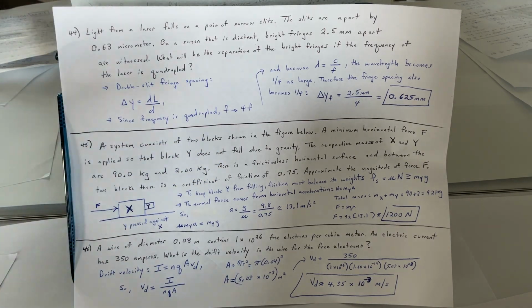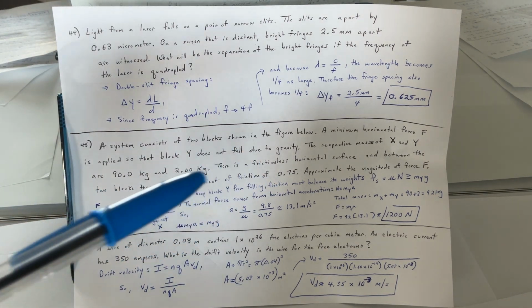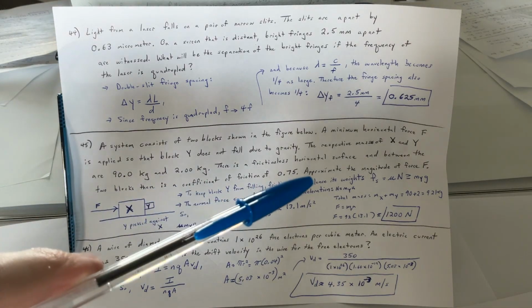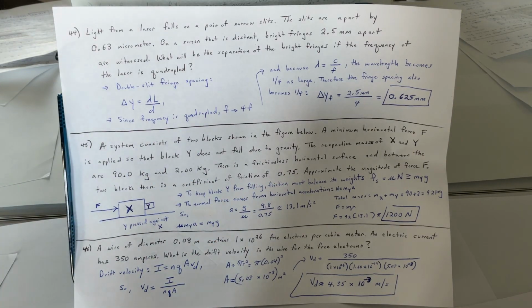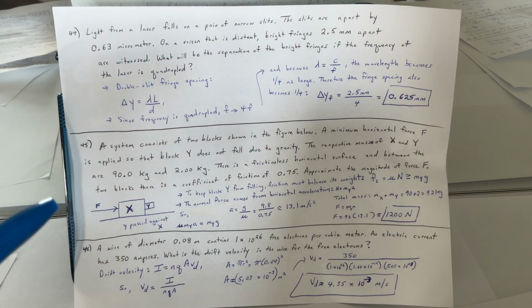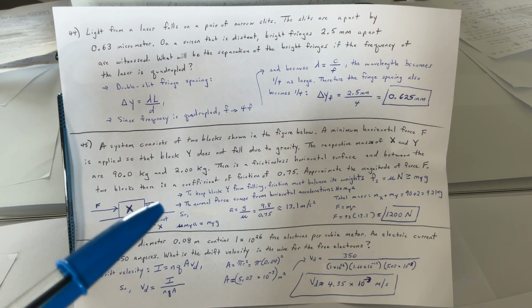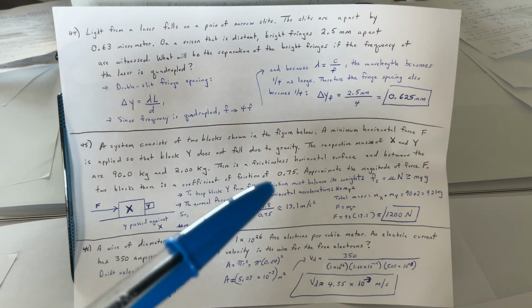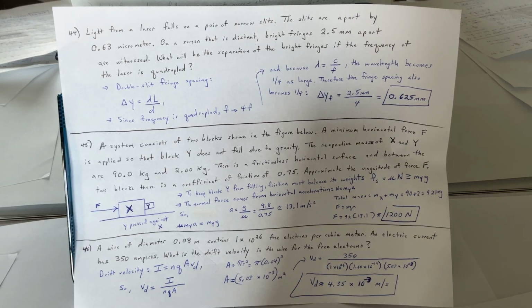And there's a frictionless horizontal surface in between the two blocks. And between the two blocks, there's a coefficient of friction of 3/4, 0.75. Approximate the magnitude of the force. So again, force is being applied horizontally, y is pressed against block x. To keep block y from falling, friction must balance its weight. So F sub s, that has to equal mu n, and that's got to be greater than or equal to m sub y g.